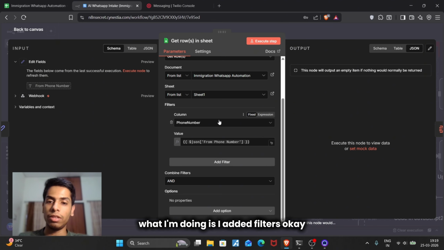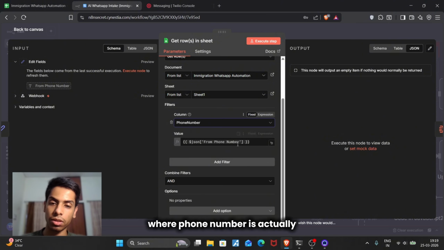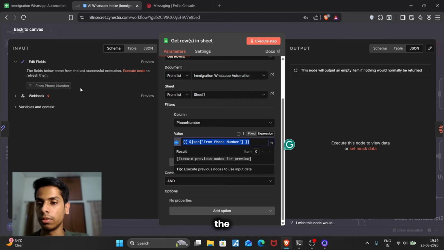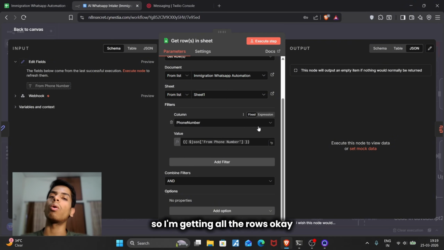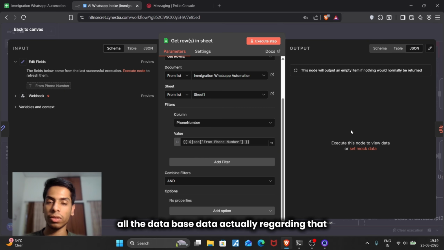What I'm doing is I added filters. Return all the rows to me where the phone number is this particular one. It's coming from the edit fields, the variable in which I just stored the phone number. So I'm getting all the rows linked to the specific phone number, all the database data regarding that.